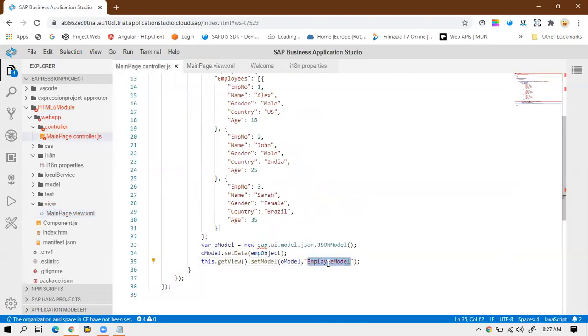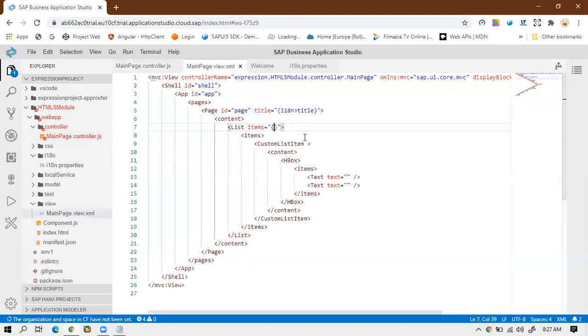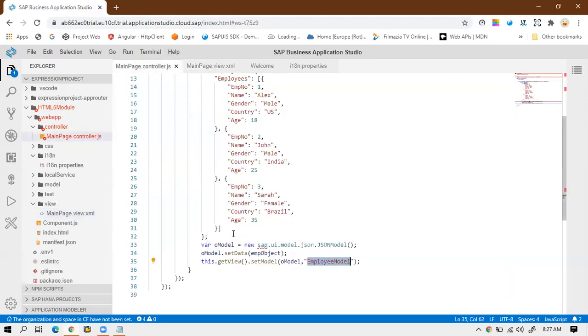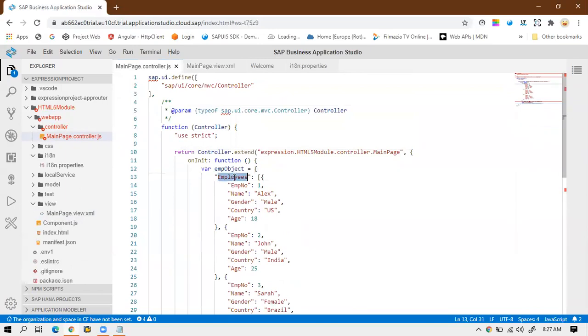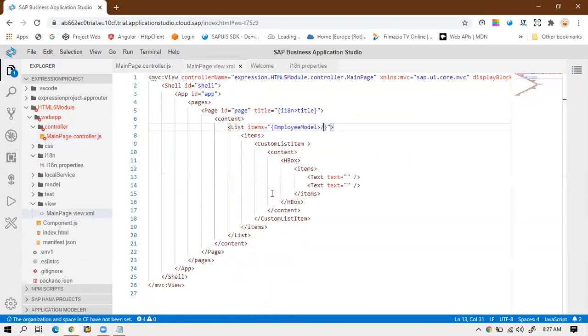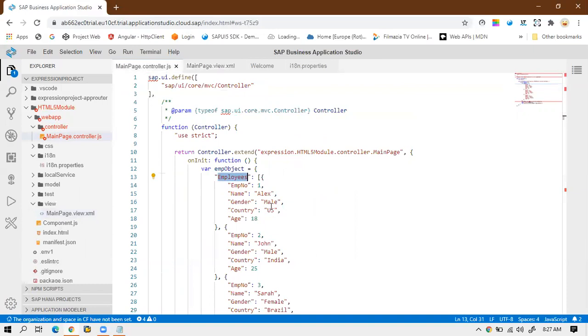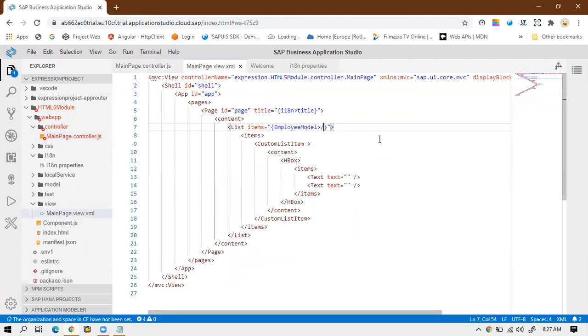This is the model name, employee model. Then there is a less than sign. After that I have to use the forward slash and then this object. I'll copy it, because each and every employee's data is under the employee's property, so we need to pass this property name in the items aggregation as the main path.